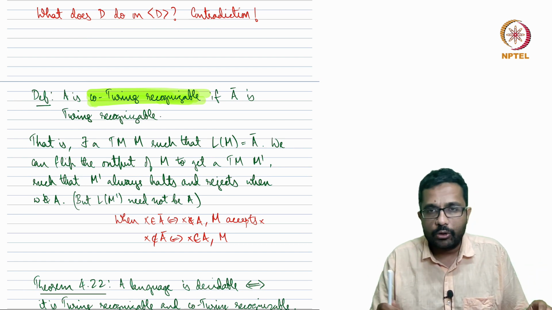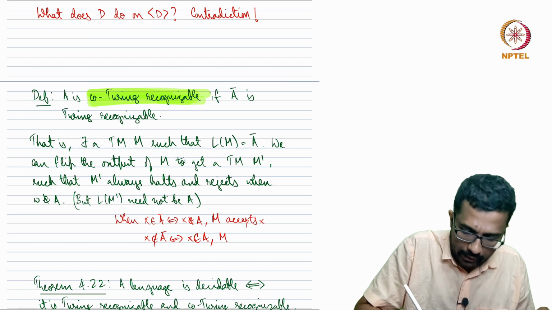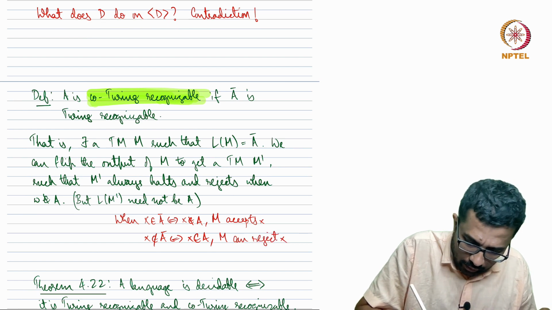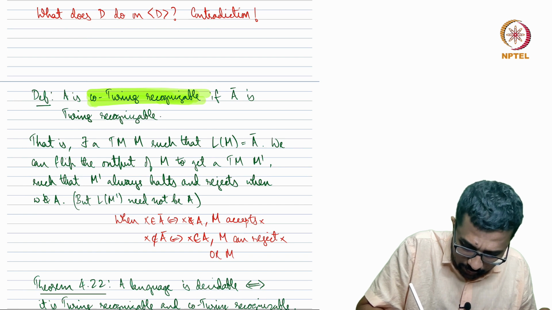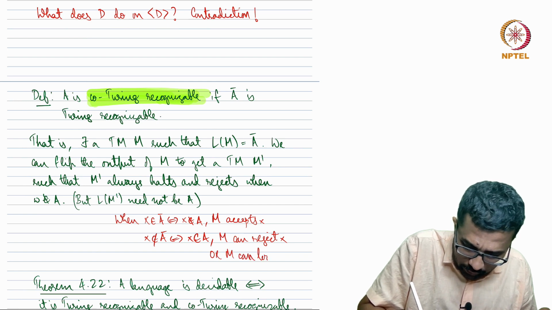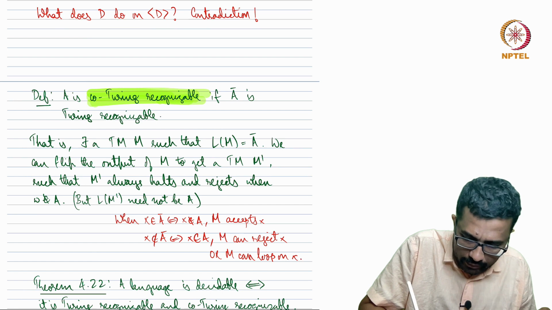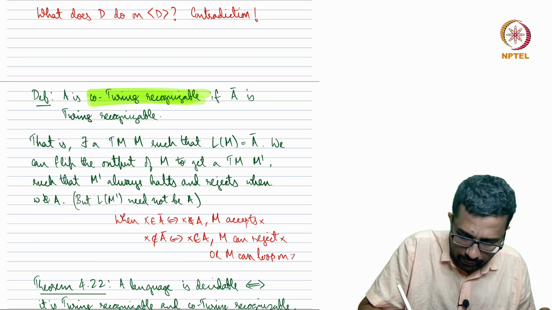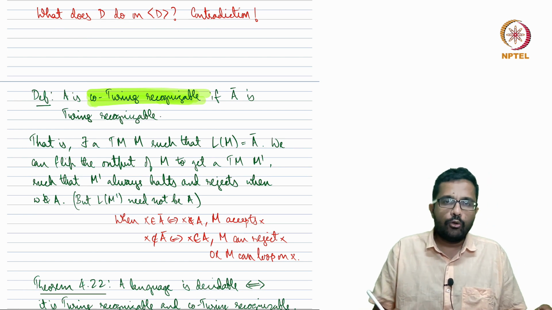We are not saying that M should be a decider. So M can reject X, or M can loop on X. These two possibilities exist.